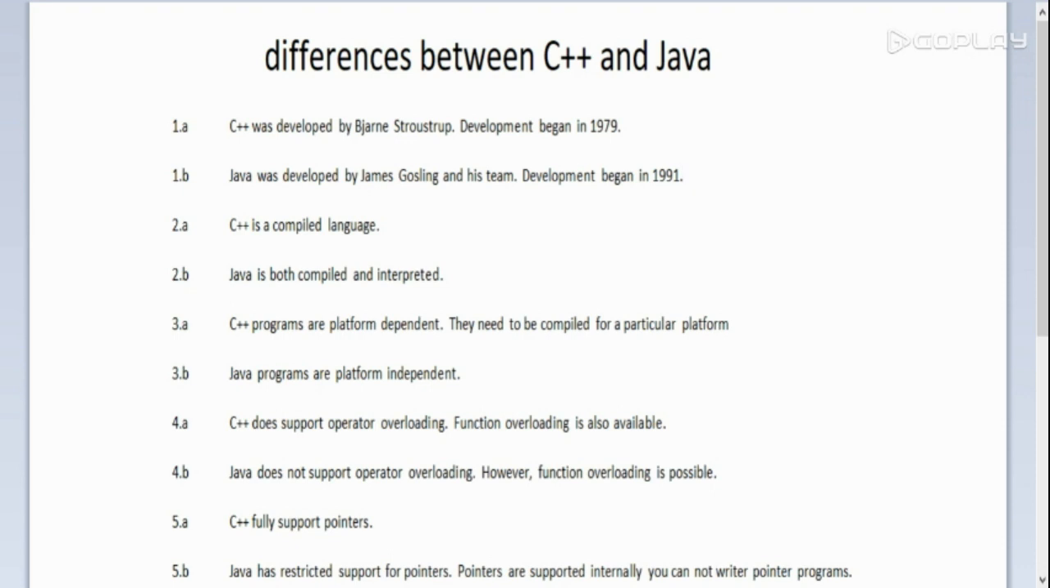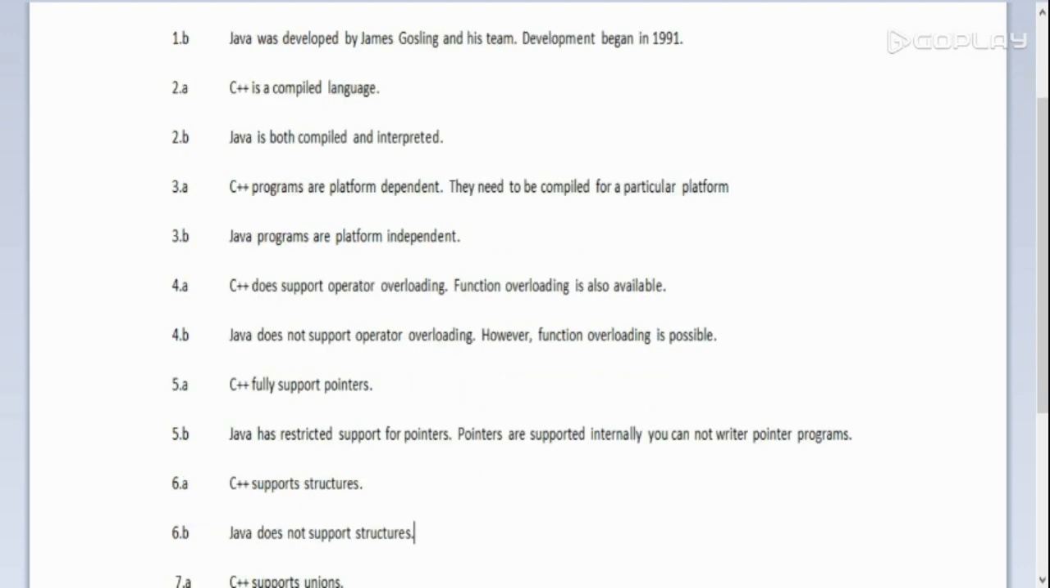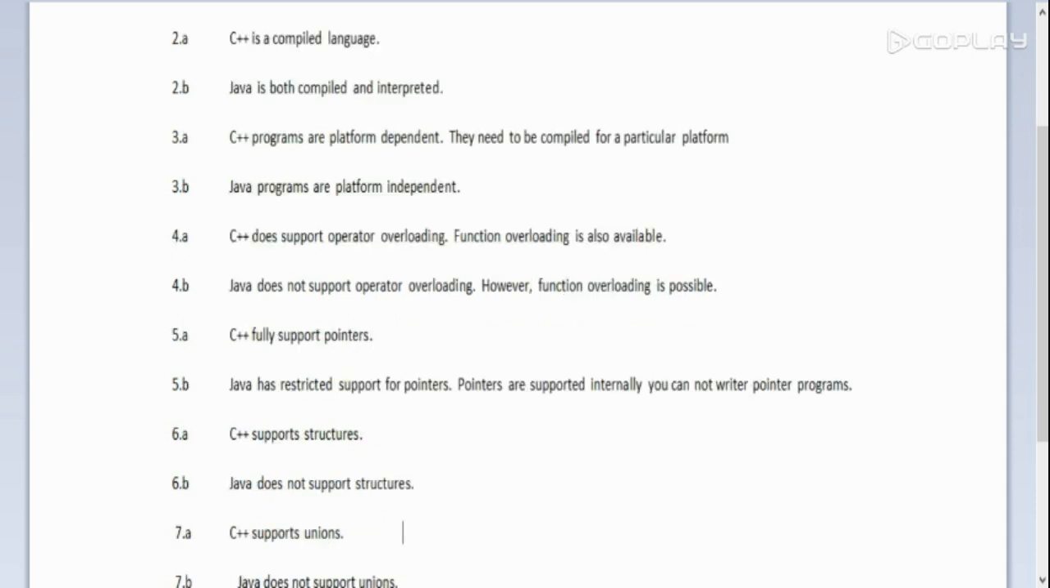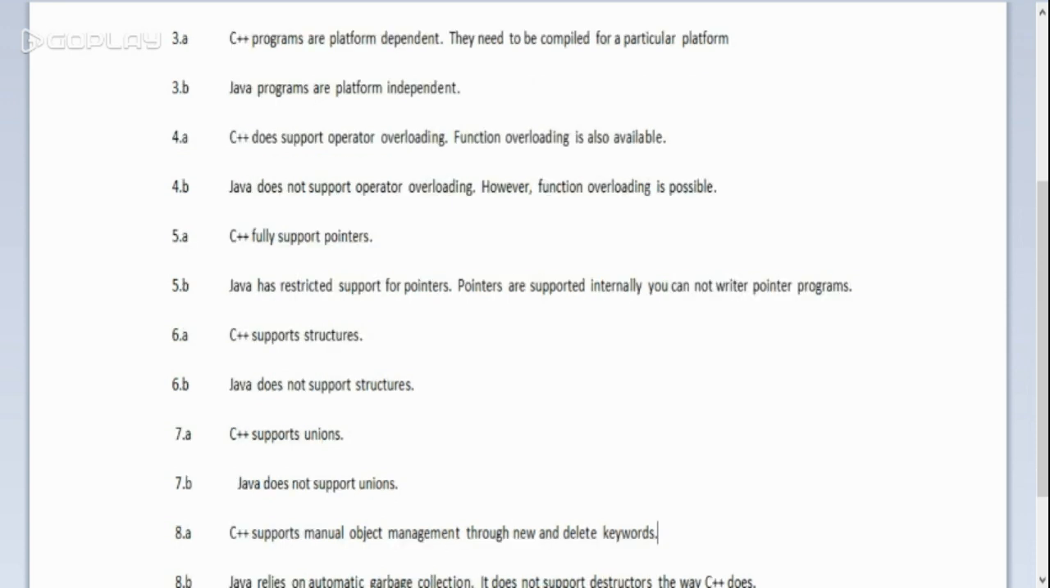C++ fully supports pointers. Pointers are variables which store addresses. But Java does not use any pointers. Java says that it is illegal to use the addresses of variables. C++ supports structures. Java does not support structures. C++ supports unions, and Java does not support unions. Like structures, it also does not support unions.